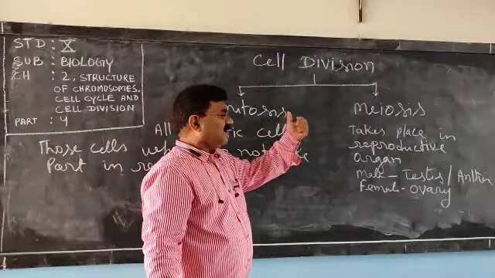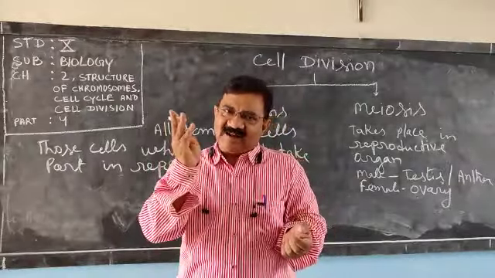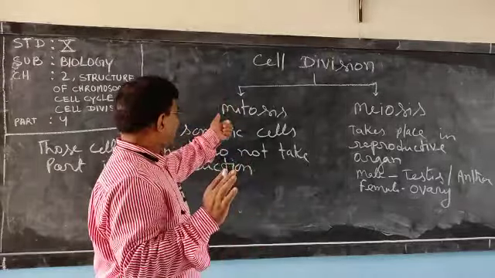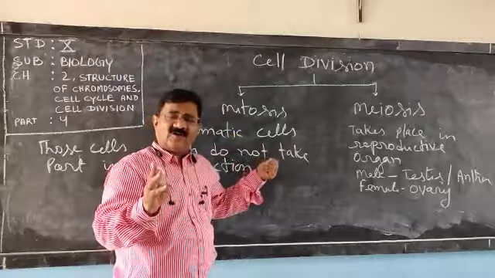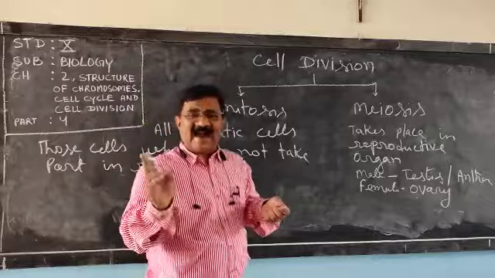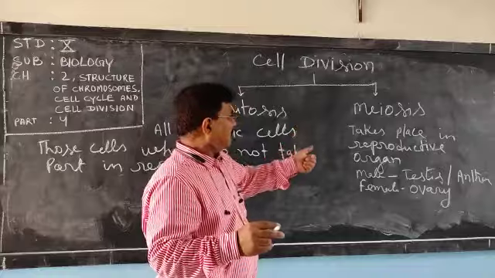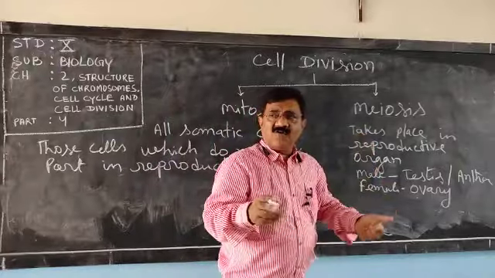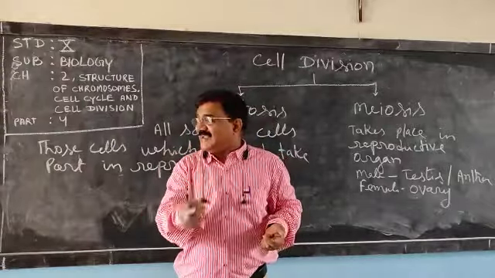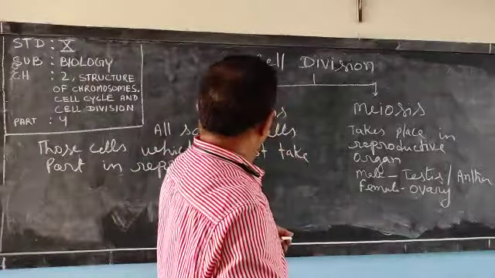Mitosis and meiosis take place in both plant cells and animal cells, but the location is different. Mitosis cell division takes place in somatic cells or vegetative cells, means the cells which do not take part in reproduction. And meiosis cell division takes place only in the reproductive organ, means the cells which take part in reproduction. Very clear or not? Now, the other name of mitosis cell division.